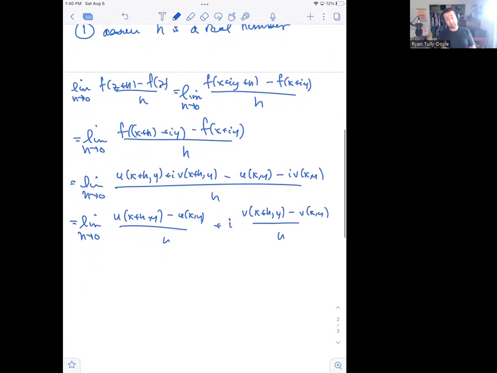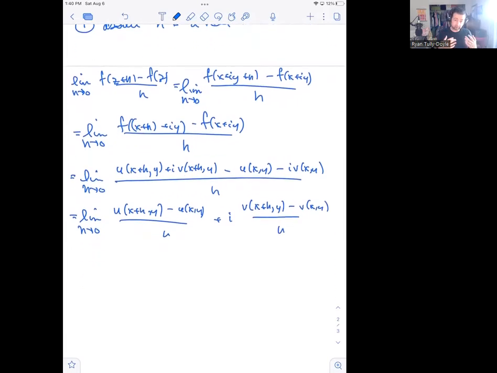And because u and v have first partials that exist, I'm just allowed to evaluate these limits. This is an expression for ux, and this is an expression for vx. That's what those difference quotients measure: the x partial derivatives of both of these expressions.